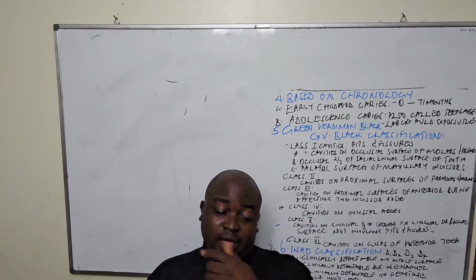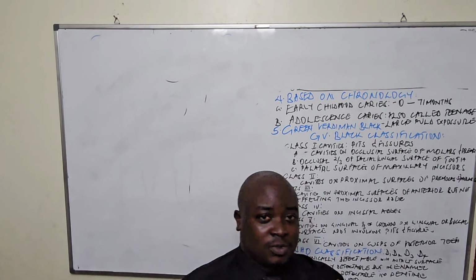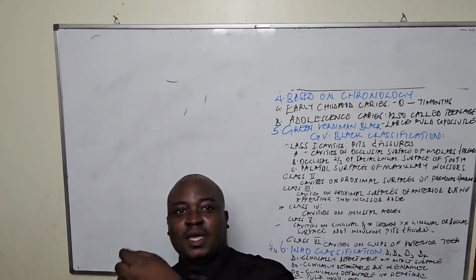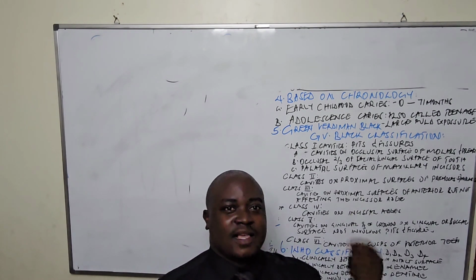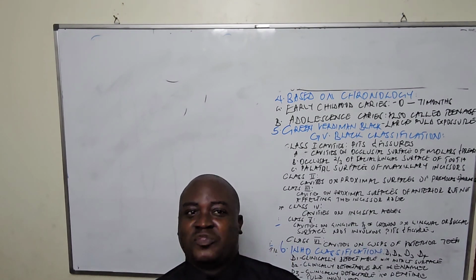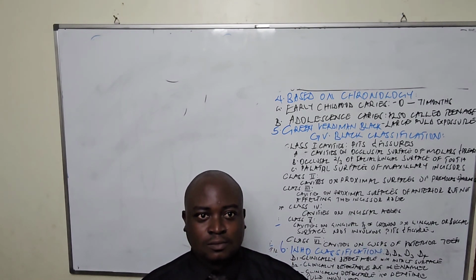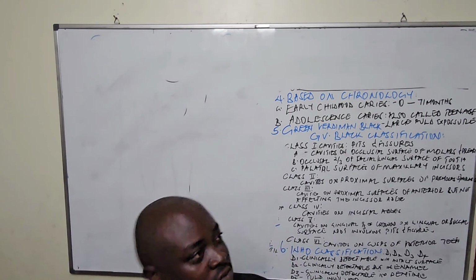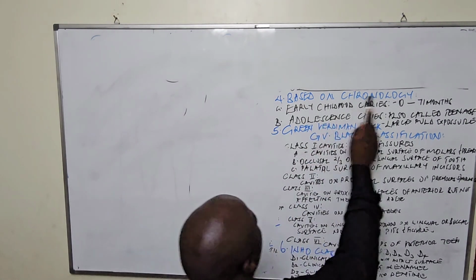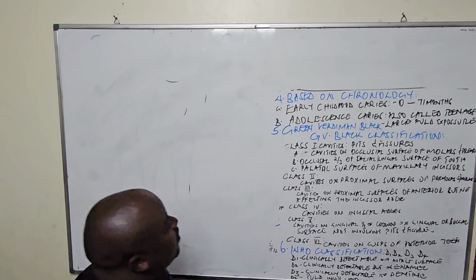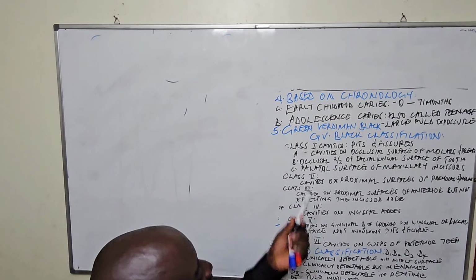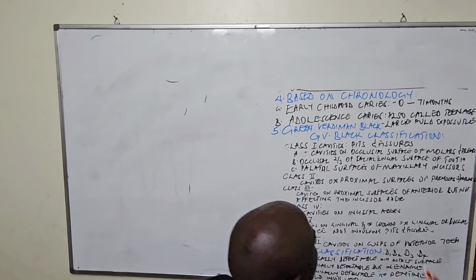You find many teeth, especially maxilla, are all affected. That one, we are calling it early childhood caries.